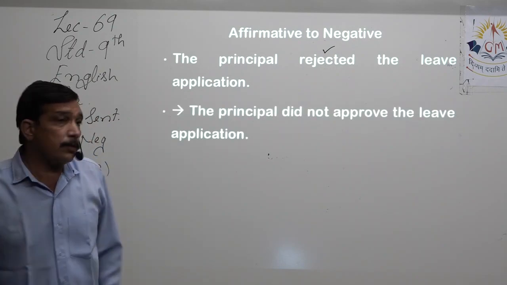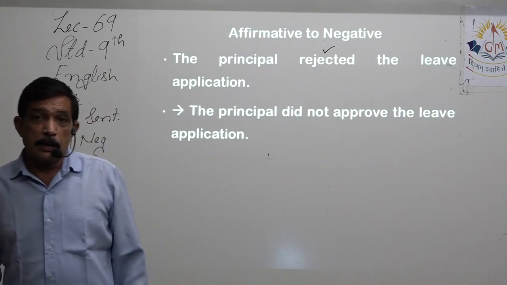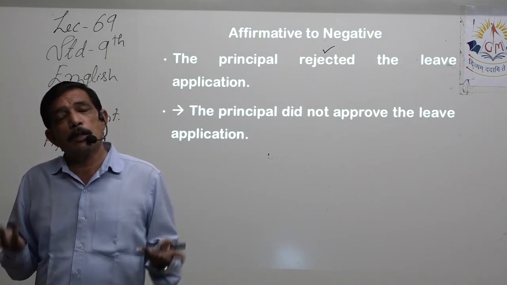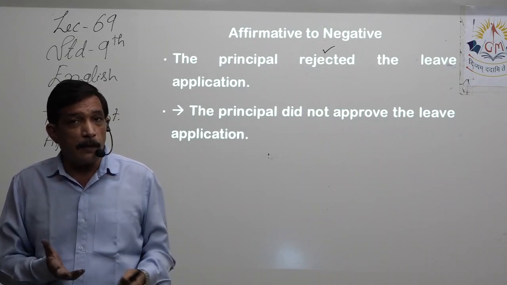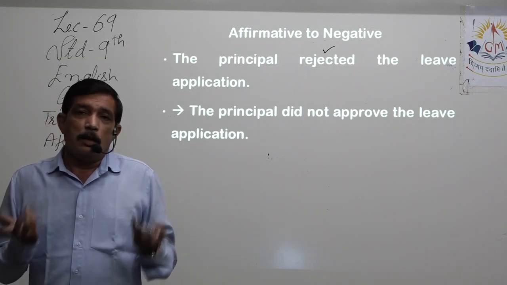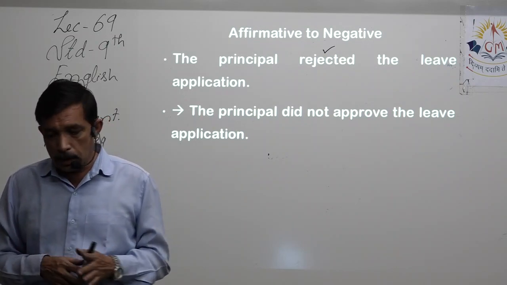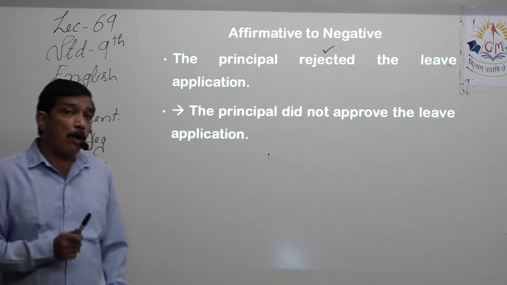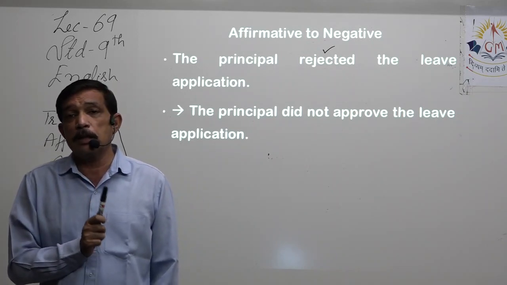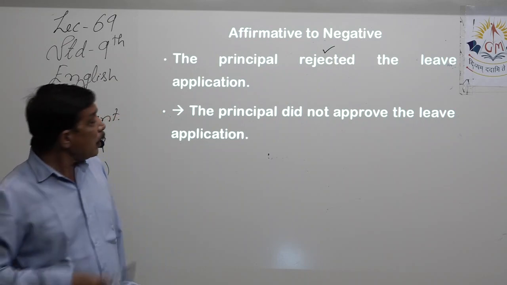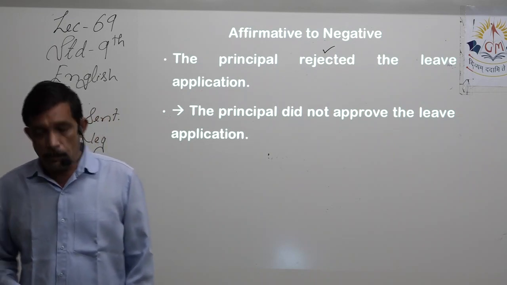Please do not make this transformation as the principal did not accept the leave application. Accepting means they will accept the paper, and after that they will say the leave is not granted, right? So we are not talking about that acceptance. That is already accepted. Whatever paper you give, officers will take the paper. Now to approve it or disapprove it, that is in their hands. So see that you use the proper antonym which makes proper sense, is appropriate, and keeps the meaning of the sentence intact. The principal rejected the leave application. The principal did not approve the leave application.